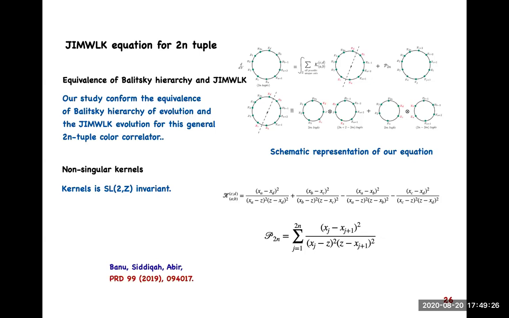So every equation, they are integral differential equations, so they contain a kernel, including the BK equation or any higher order equations. So the information or structure of this kernel gives a lot of information about the solution of the equation. In this equation that we have derived, it turns out that the kernel is also SL2Z invariant. So that we have checked, but what is the implication of this? How can we guess some property of the solution with these invariants? That we haven't checked. So we are working on that.